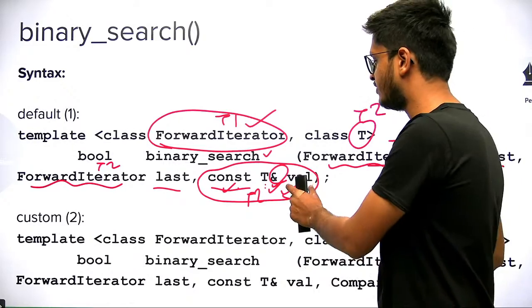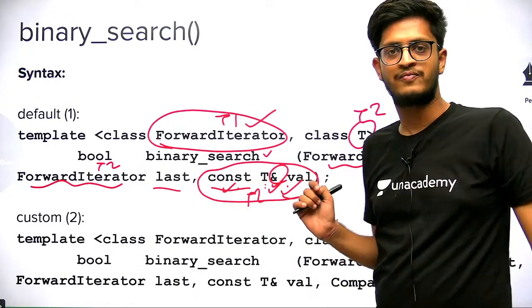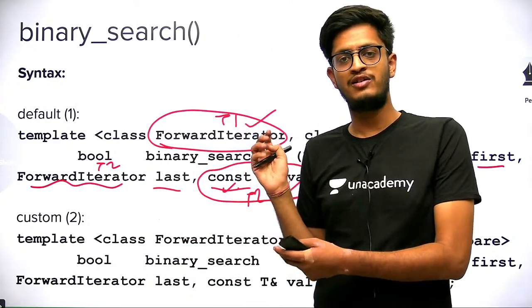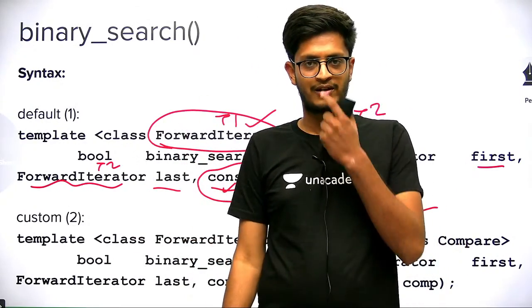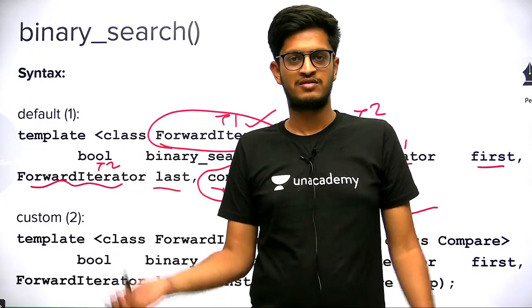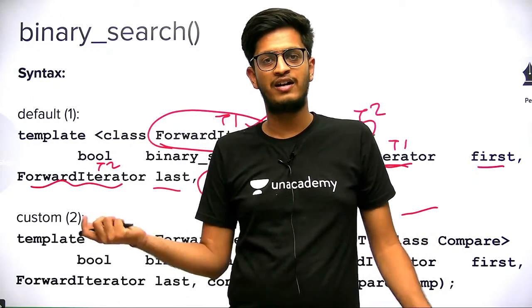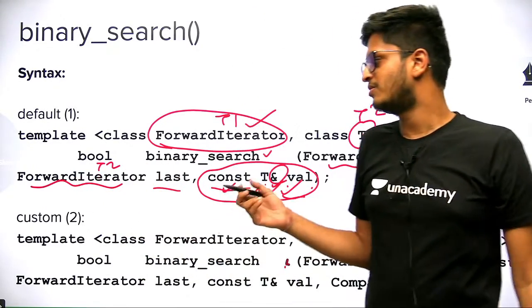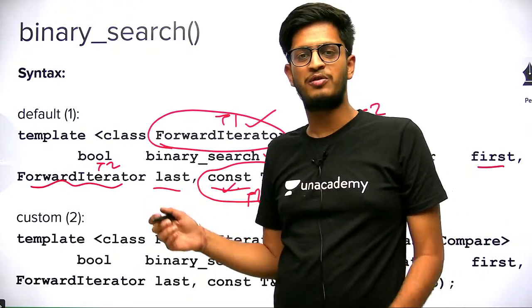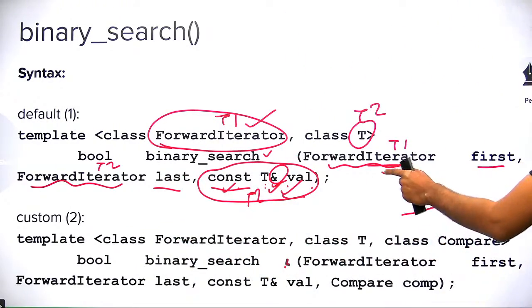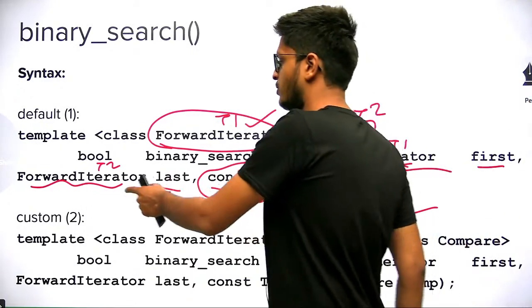It will search for the value between these two iterators, but the condition for binary search is that everything between these two iterators should be already sorted, otherwise it might not end. It might be never ending, so you might get different types of errors or exceptions. The condition is that this particular range should be already sorted.